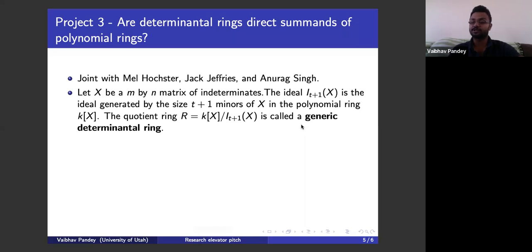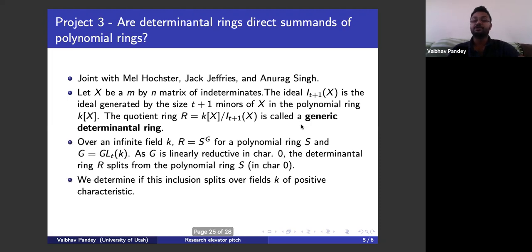The corresponding quotient ring, that is the quotient by the determinantal ideal, is what is called a generic determinantal ring. It turns out that these generic determinantal rings are fixed subrings of the action of a group on a polynomial ring. So over an infinite field, these generic determinantal rings are the fixed subrings of the action of the general linear group GL_t(K) on a polynomial ring. How exactly this action works is something we'll talk about in the jam talk.